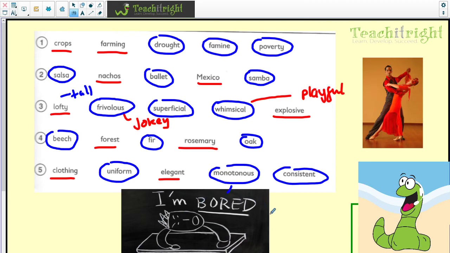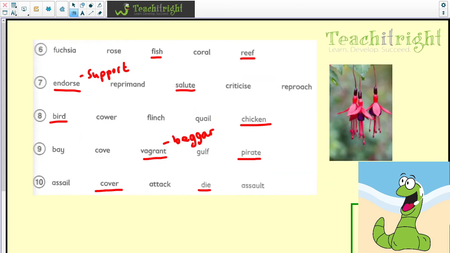Monotonous means to be bored, and there's a picture of someone not particularly enthused. I hope you're more enthused about going through your homework than he is. Okay, let's have a look at the next odd ones out.